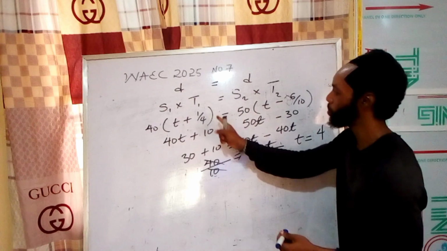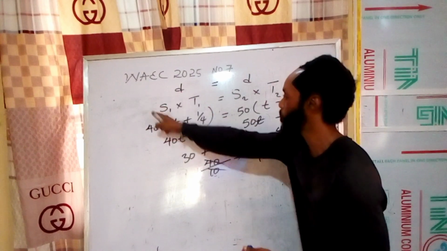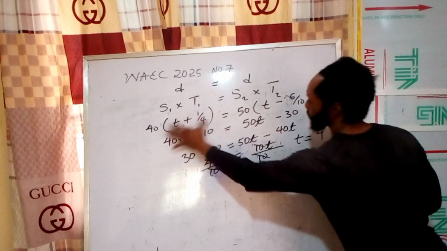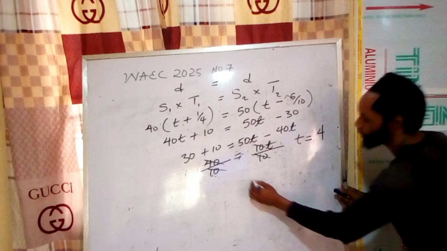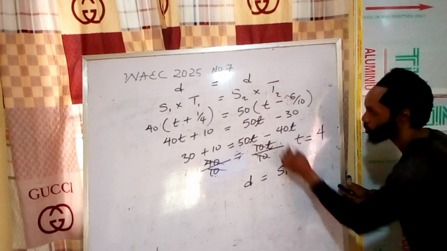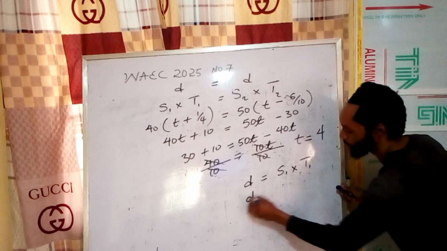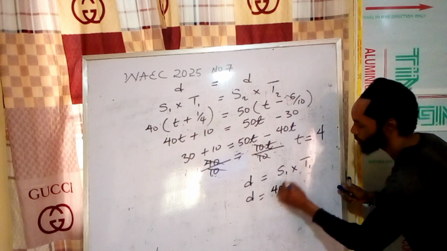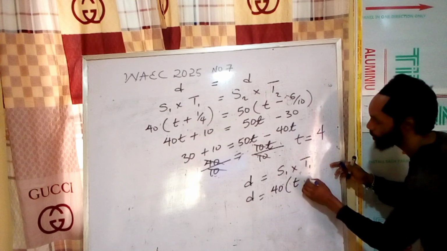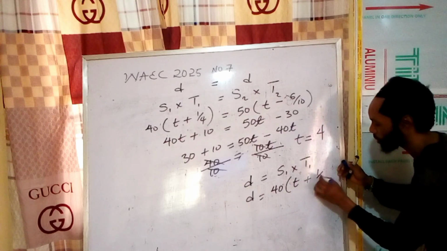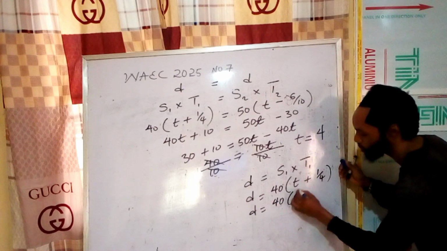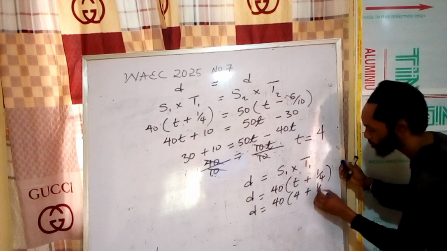So I can actually remember this is equal, distance equals speed times time. So I can pick any one I wish to. I like to pick this expression here. I'll say distance is equal to speed. I'm picking speed 40. That means distance is equal to what? 40 into bracket t, which is what? T plus 1 over 4. Now, the distance is equal to 40 into bracket 4 plus 1 over 4.